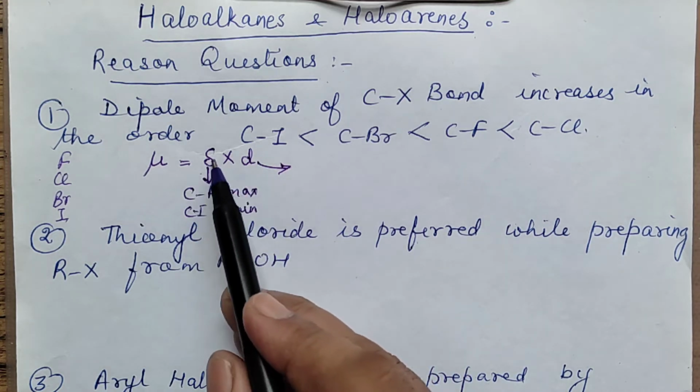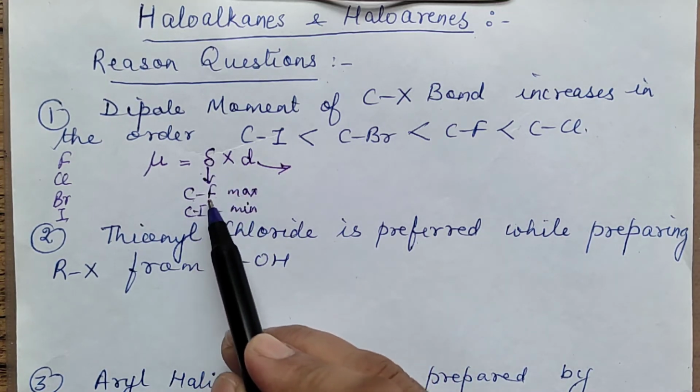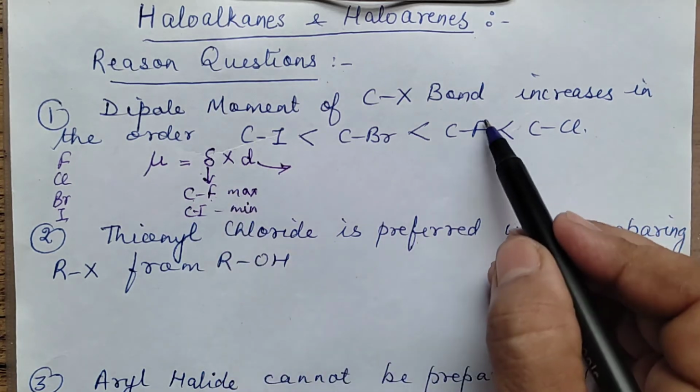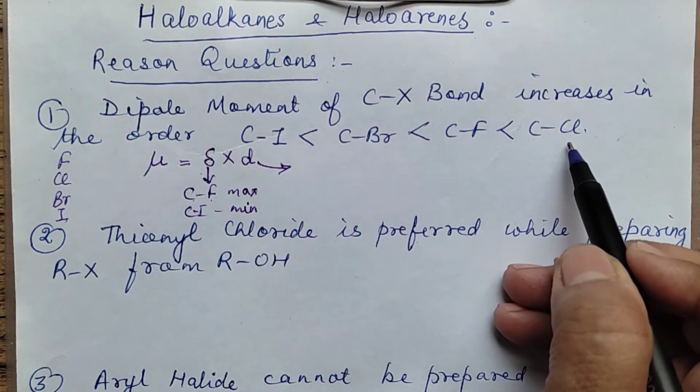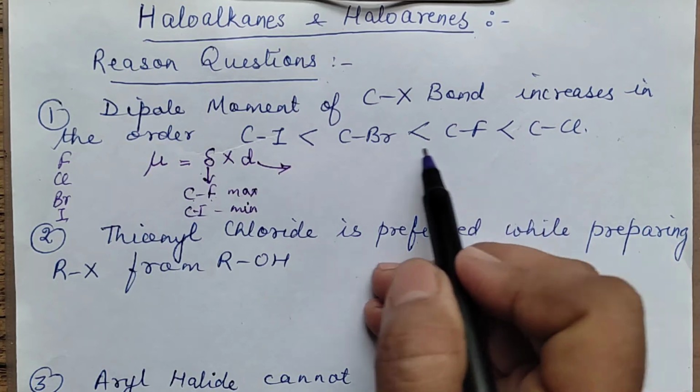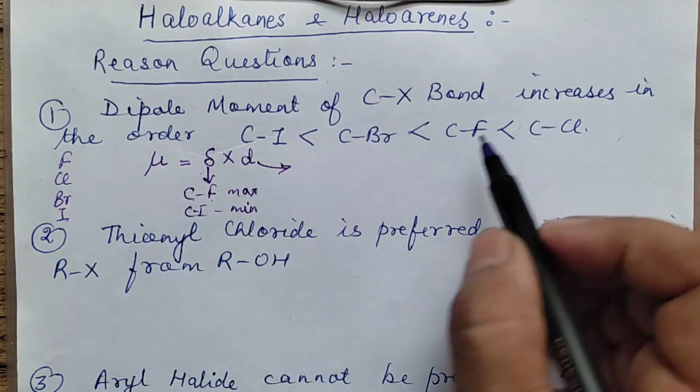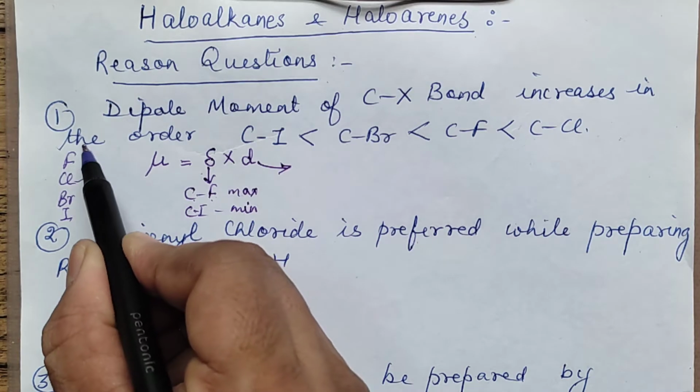Though on the basis of delta, C-F should have the maximum, and we expect it to be decreasing down the group, the only difference is that the C-Cl bond becomes maximum.